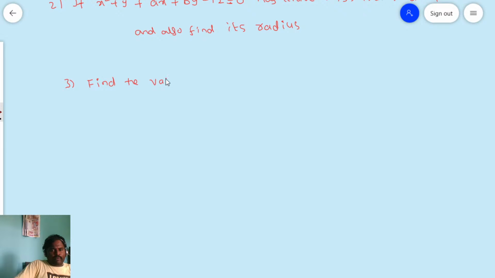Find the value of a, b if ax square plus bxy plus 3y square minus 5x plus 2y minus 3 is equal to 0 represents a circle.